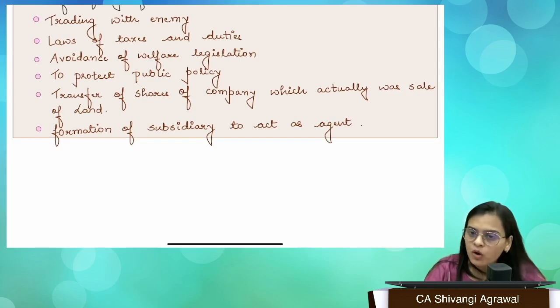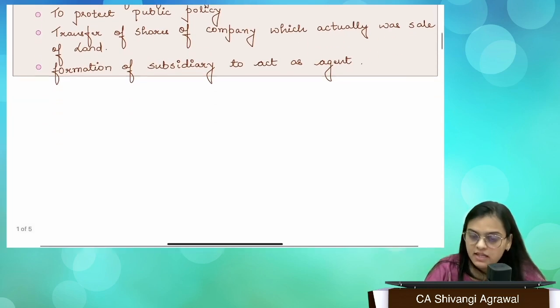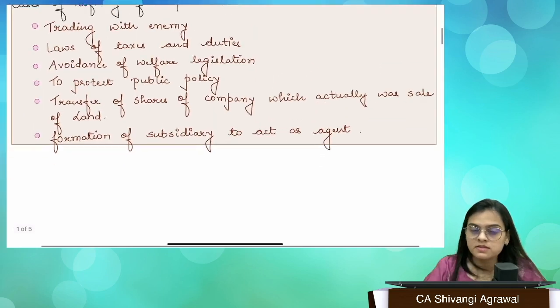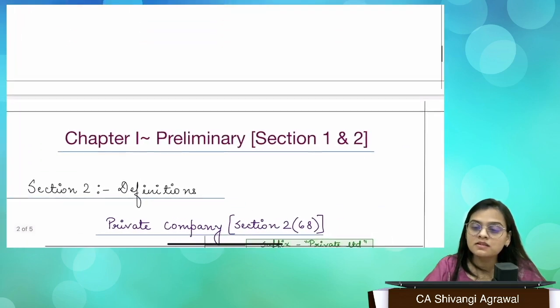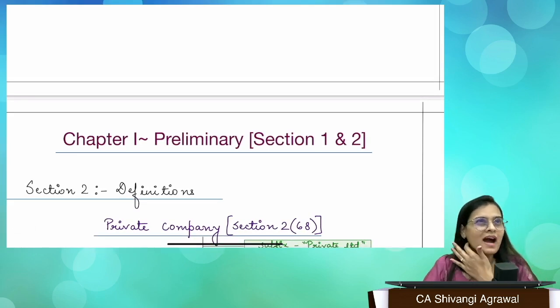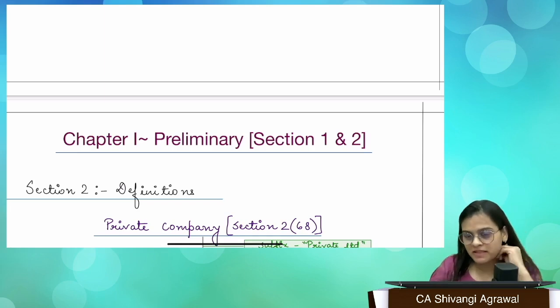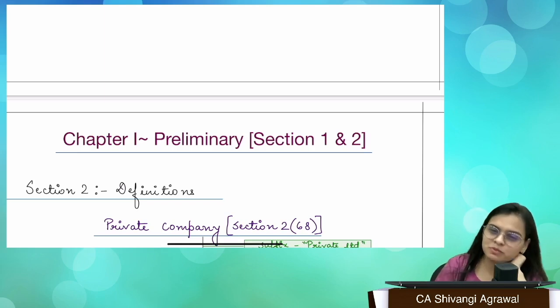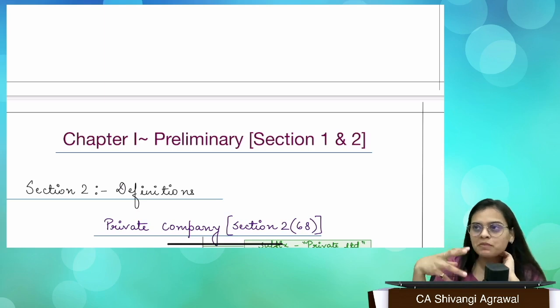What is prevention of fraud? Again, a case of Jones versus Lipman. See, basically, this is a case where the company is being formed for, I would say, improper conduct. Basically, it wasn't exactly fraud, or you could have called it fraud also. What happened in the Jones versus Lipman case, to be precise, Mr. Lipman was supposed to sell a house, right? But he refused to later on, right?